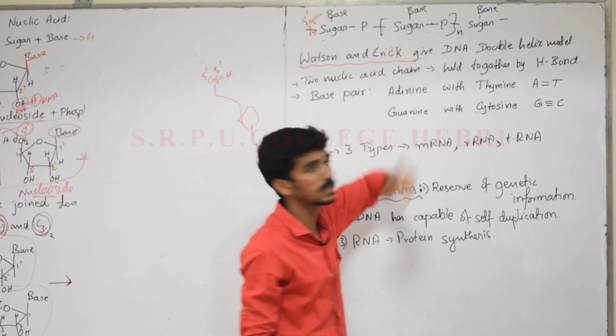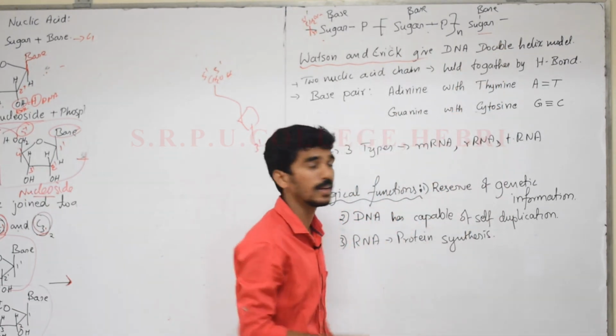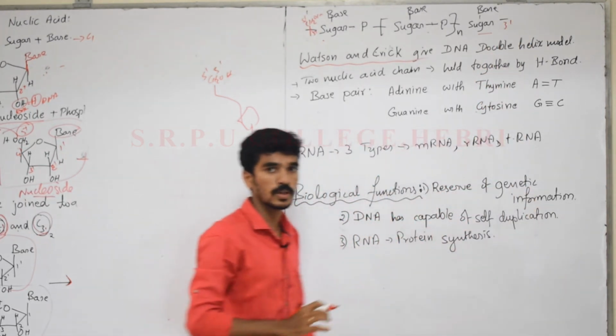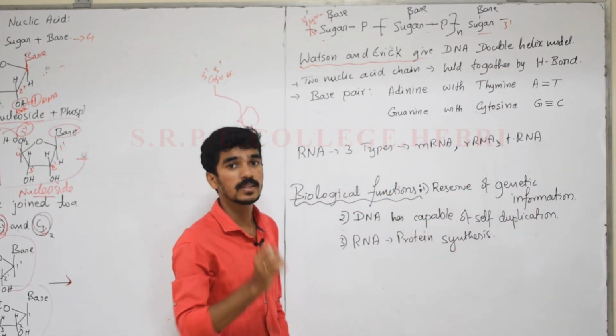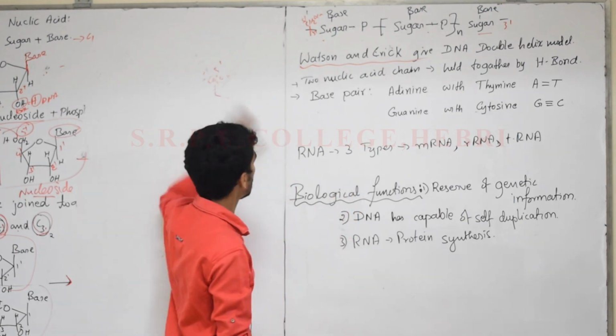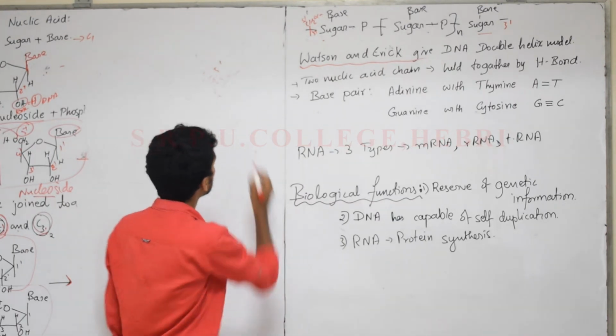Now I will take N, and here again the sugar moiety is ended. In that the third carbon is free, that is 3 dash. In the Watson and Crick model, if it is a helix model, helix means spiral.